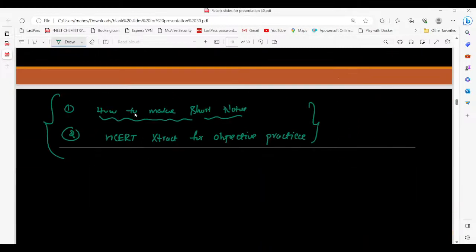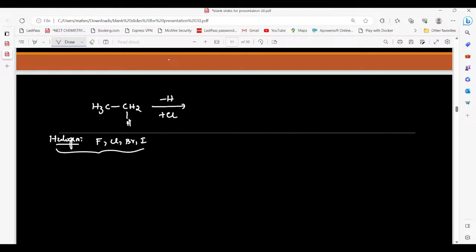Okay, now let us take a simple example to explain that concept. Now let us change the color. Let us take a hydrocarbon. Here one hydrogen is removed and a halogen is added. I think we have an idea about the halogens, which are fluorine, chlorine, bromine and iodine. Here one hydrogen is replaced and a halogen is substituted.